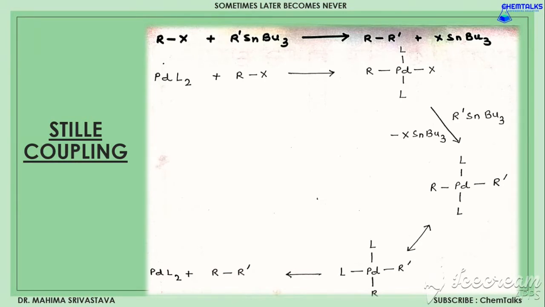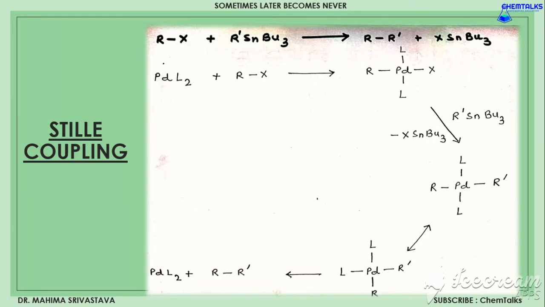In the first step, again there is oxidative addition, then the alkyl group adds to the palladium complex, removing the halogen from there. In the next step, there is cis-trans isomerization. This is an isomerization step, which interconverts the two forms between the two positions of the alkyl